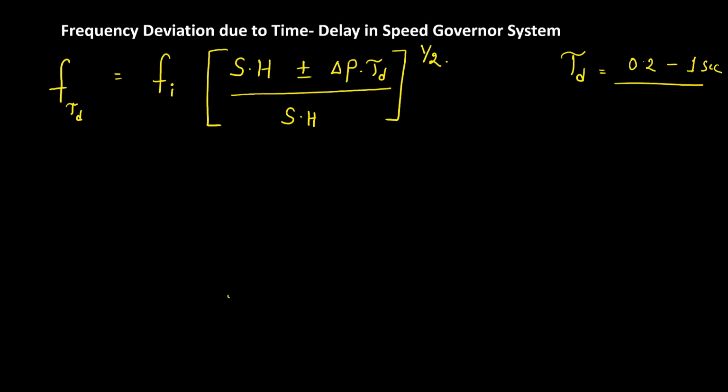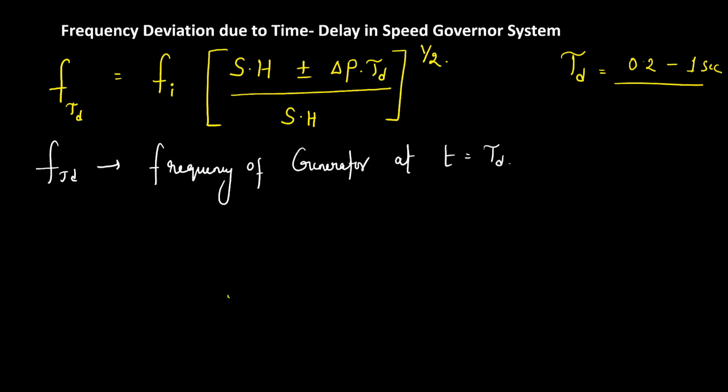Now, F tau d is the frequency of the generator at t equals tau d. That means because there is a delay of tau d from the disturbance point to the correction point, what will be my generator frequency when the speed governor system starts acting?